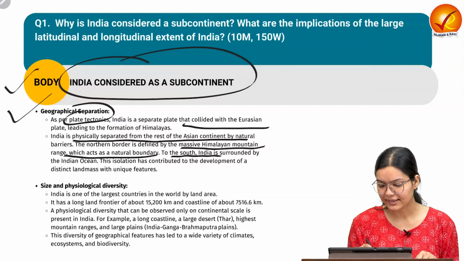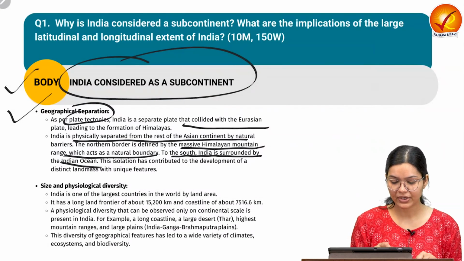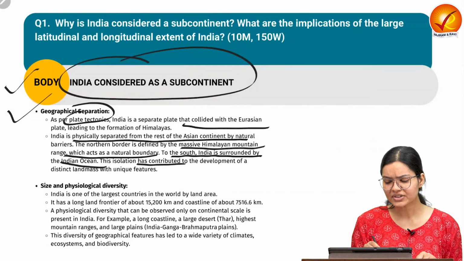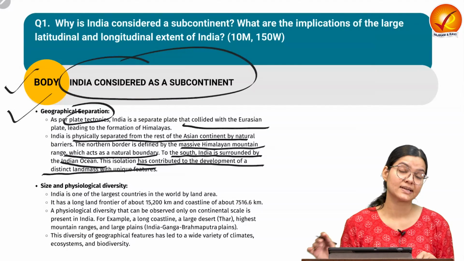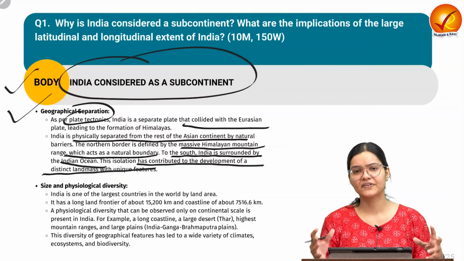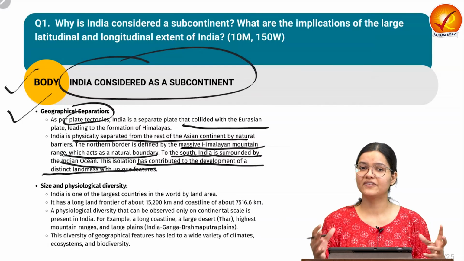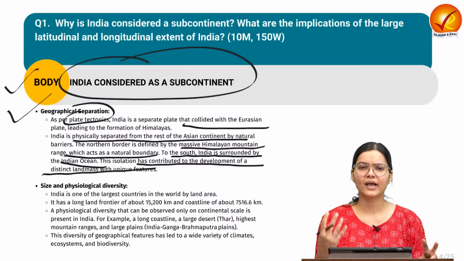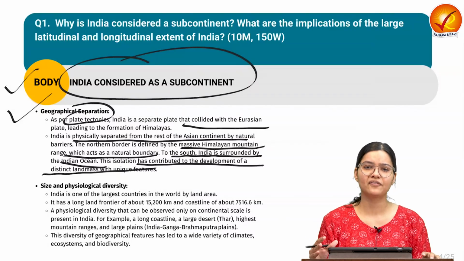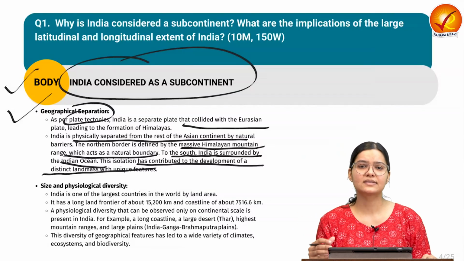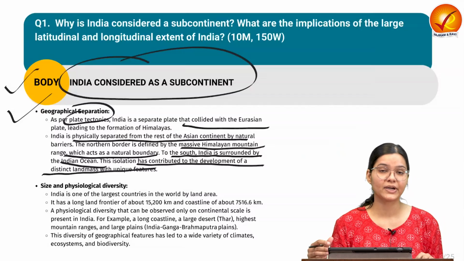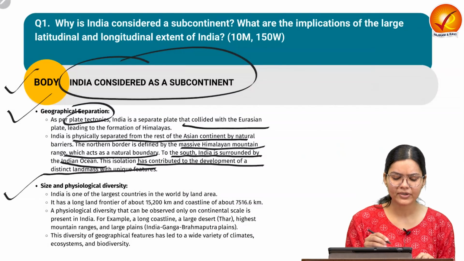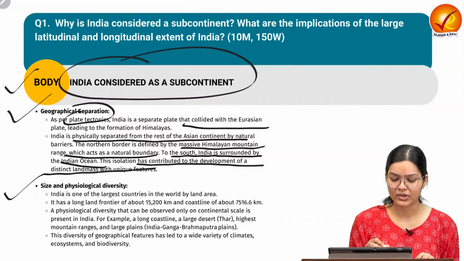If we see southern India, it is surrounded by the Indian Ocean. The isolation has contributed to the development of distinct landmarks, as we have discussed, different biodiversity, different flora, fauna, and also different kinds of features which we can see in the form of different landmarks like Eastern Ghat, Western Ghat, Deccan Plateau, etc.